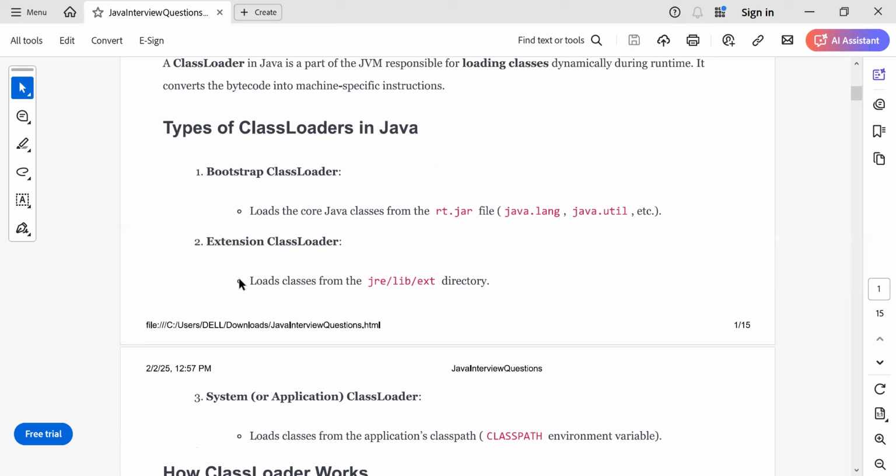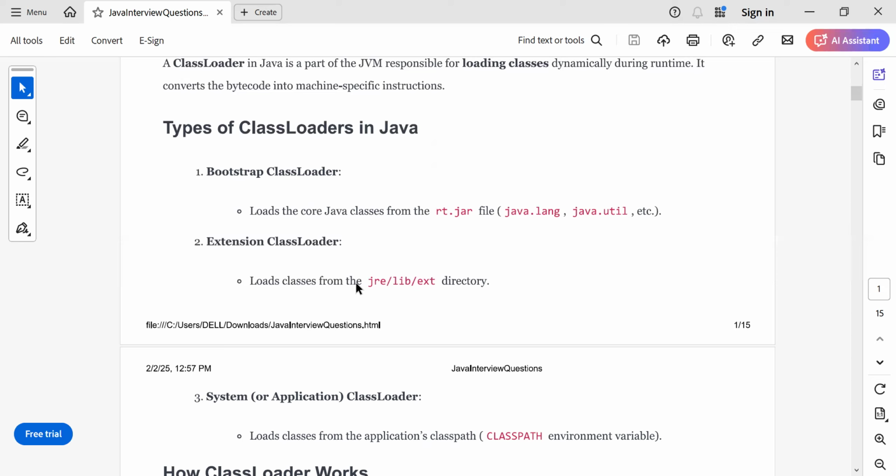When you write a Java application, by default there is a jar known as rt.jar, and it has different packages like the java.lang package and the java.util package. All the classes from rt.jar are loaded with the help of the bootstrap class loader. So to load the classes of rt.jar, the bootstrap class loader is responsible. Now there is something called the extension class loader. So what is the duty of the extension class loader?